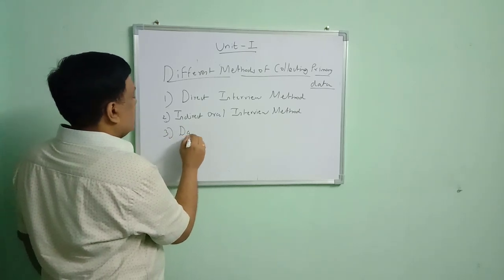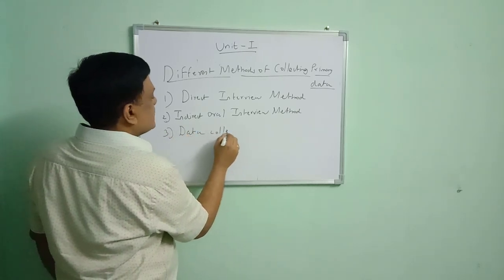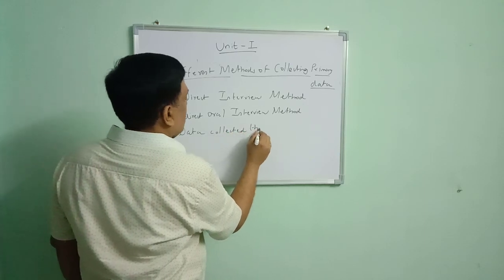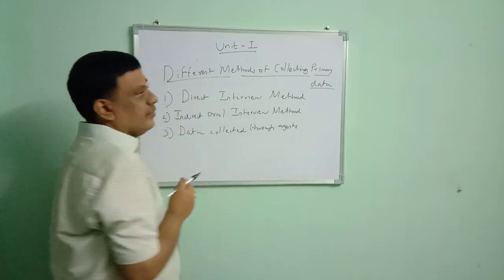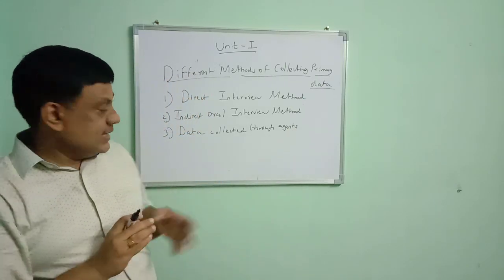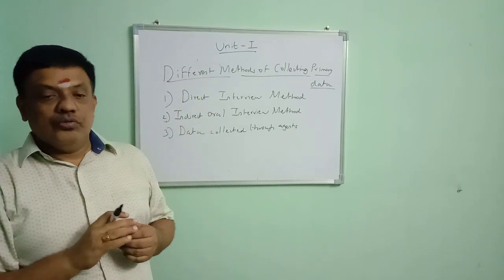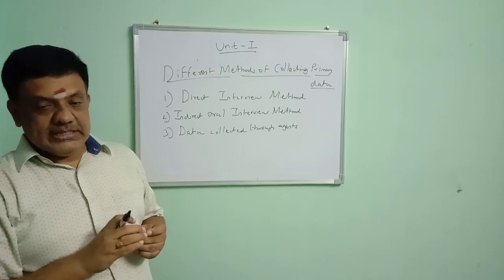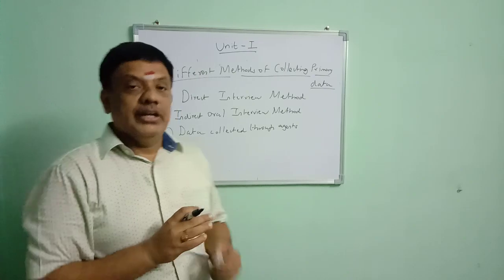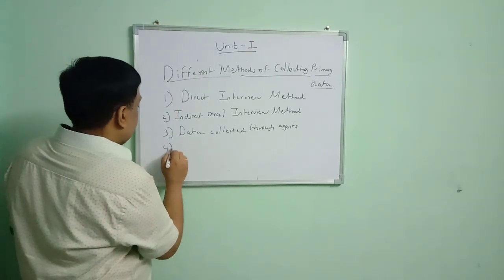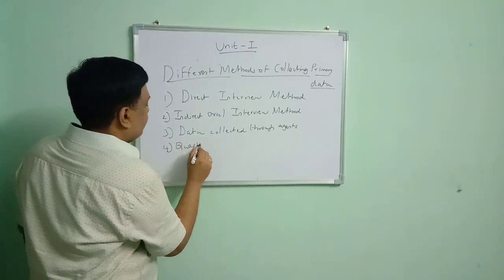The third method is data collected through agents. We are going to appoint agents in different areas, and these agents collect data for us, which is followed in newspapers. For each and every area, we are going to appoint agents, and these agents are going to collect data for us. Fourth method is questionnaire